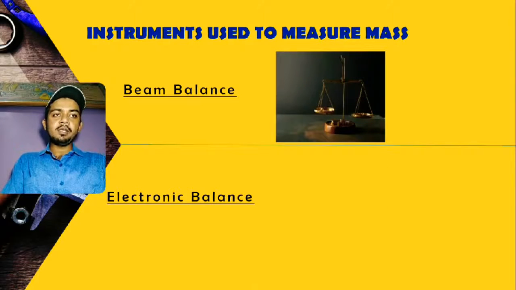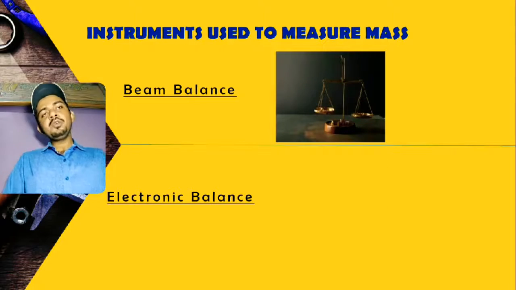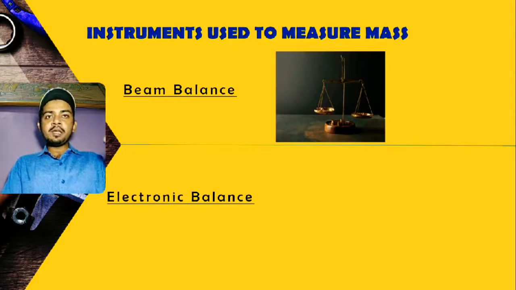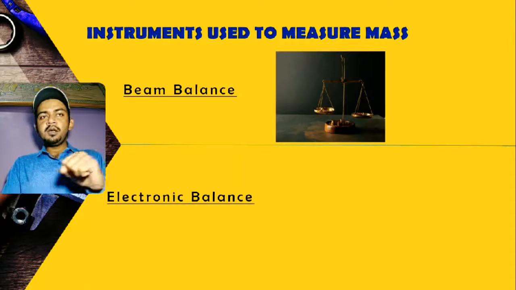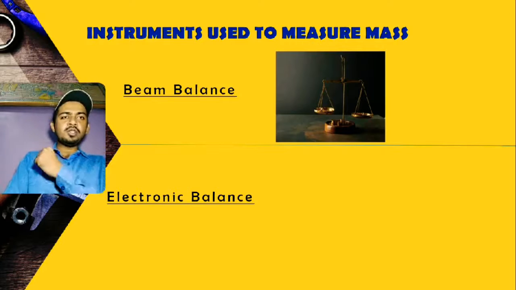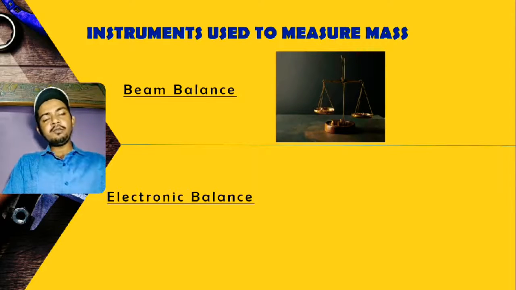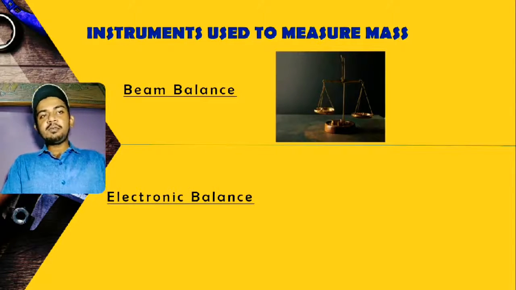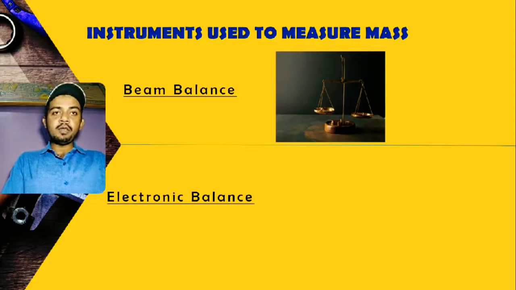This is a beam balance. I am very sure you must have seen these beam balances mostly with vegetable vendors and a few grocery shops. Old grocery shops used to use this. Now all of them are using either electronic or some more sophisticated type of balances. But the vegetable vendors are still continuing with the beam balance.